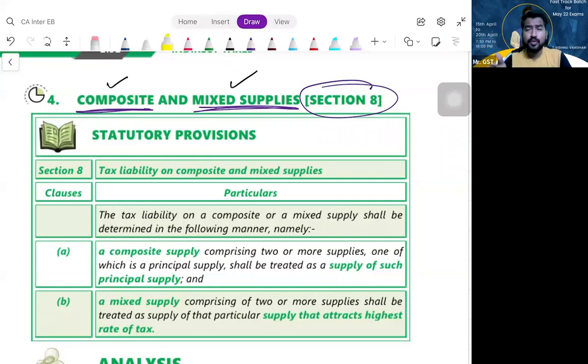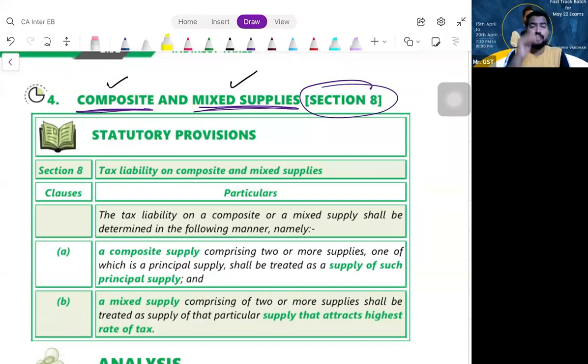The point is, if you go to a hotel, accommodation services, let us assume 18%. On newspaper, no GST. On Wi-Fi, again 18%. Or something like breakfast, they're giving 5% GST. So there are different GST rates. You're paying a single price, but you're getting more than one supply, more goods or more services, on which there are different GST rates and different GST provisions applicable. Then how should I proceed with the tax treatment? That is the point here.